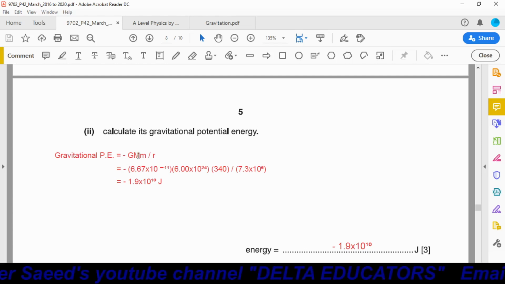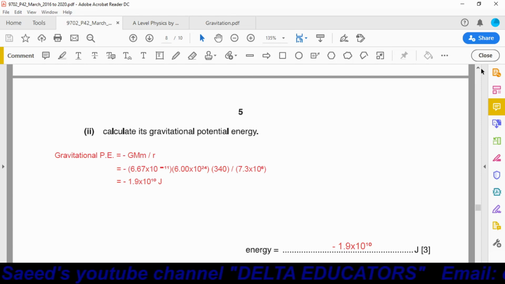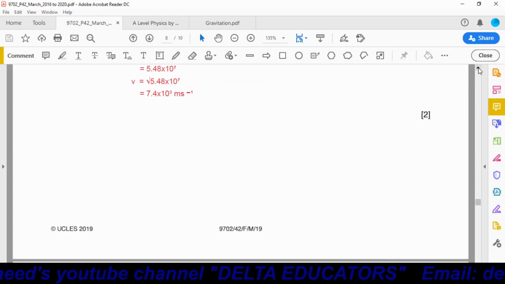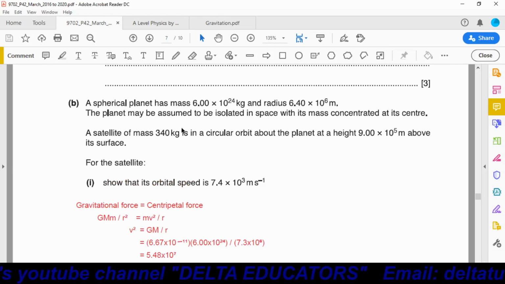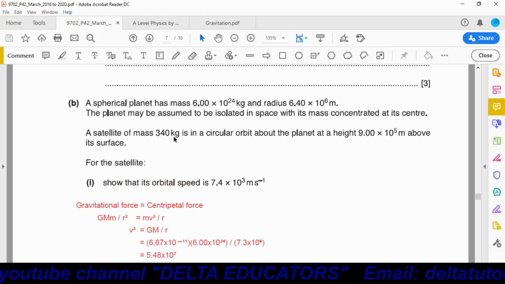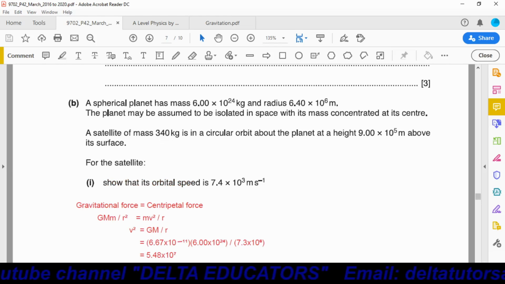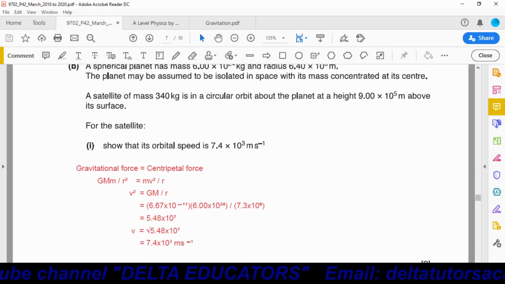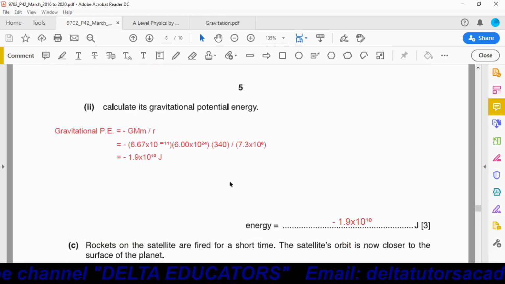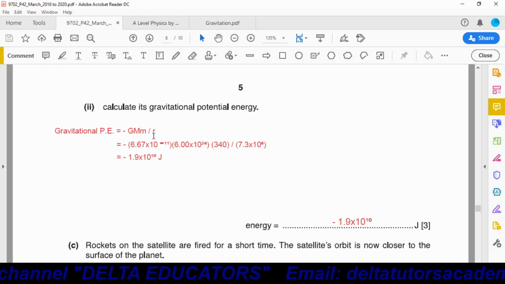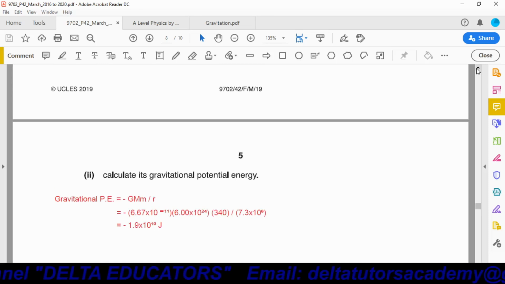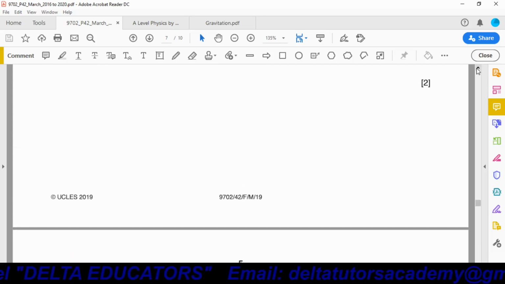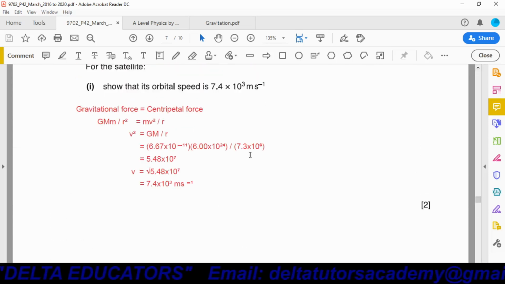This capital M is mass of the planet, that is given 6 into 10 power 24. This is value of small m. Small m is given 340, and distance r, as discussed before, will be sum of the radius and the height, that was equal to 7.3 into 10 power 6 meter.